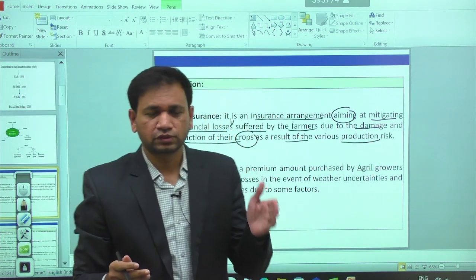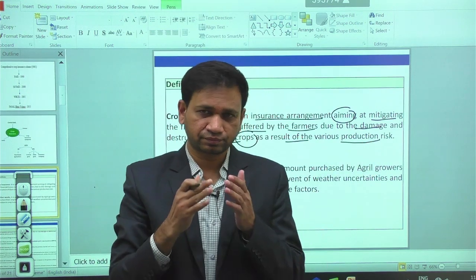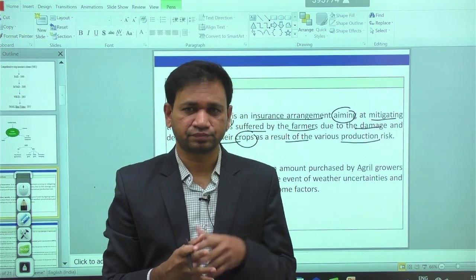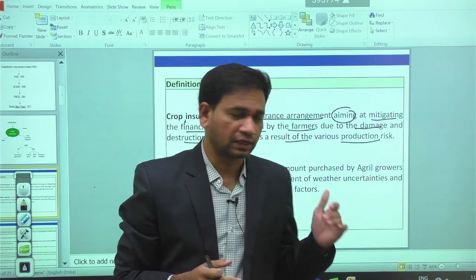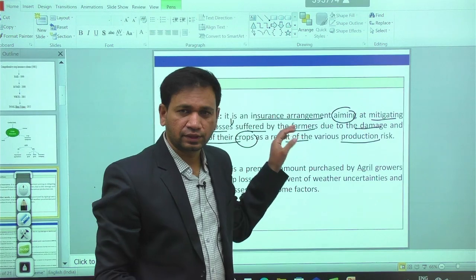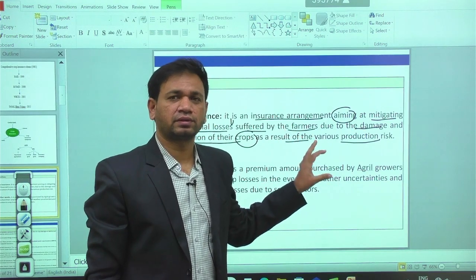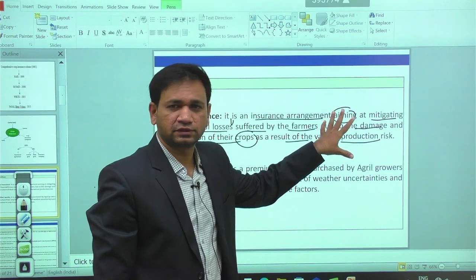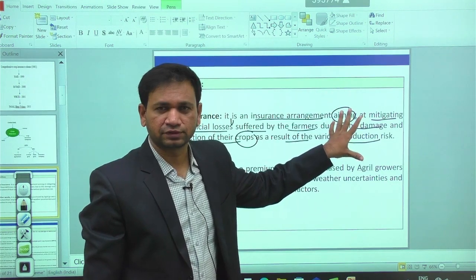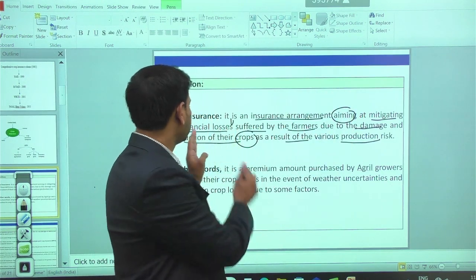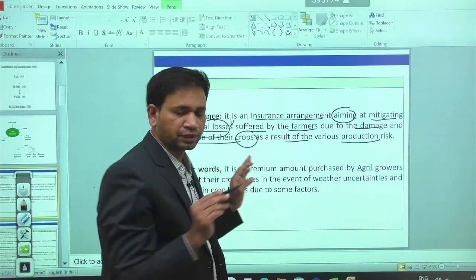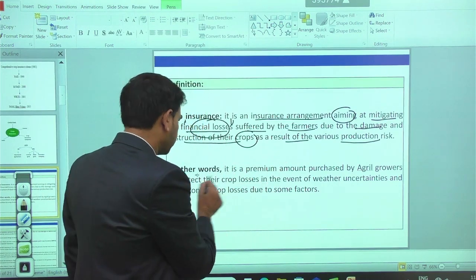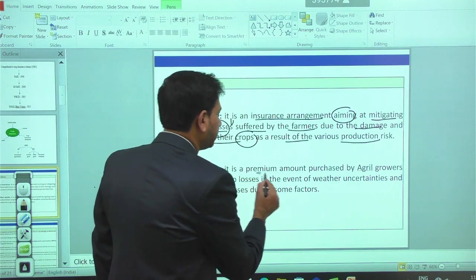Because from the sowing to harvesting, right, a different kind of production risk can be possible in agriculture. So all the risks are collectively covered in the case of crop insurance. Whenever you are having crop losses due to the different kinds of production risk, in those cases compensations will be given to the farmers. Okay, that is the way we are minimizing the financial losses in the given region.